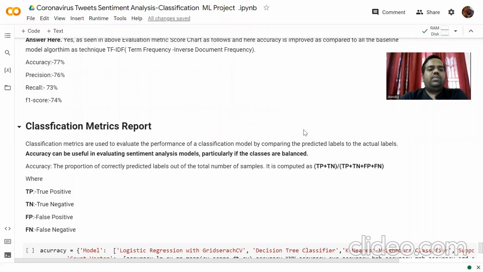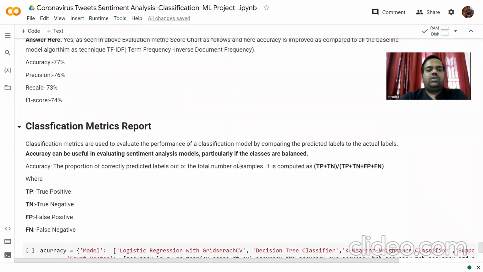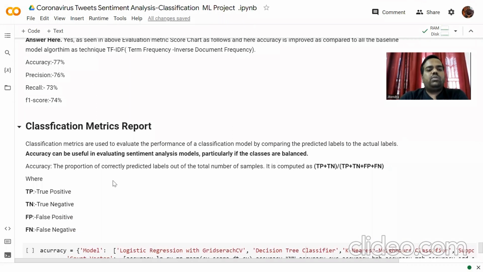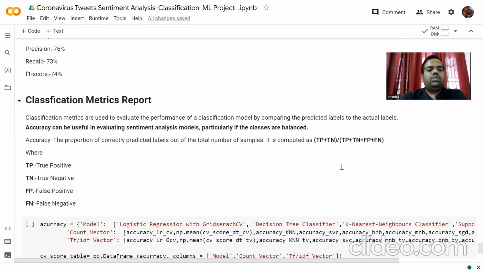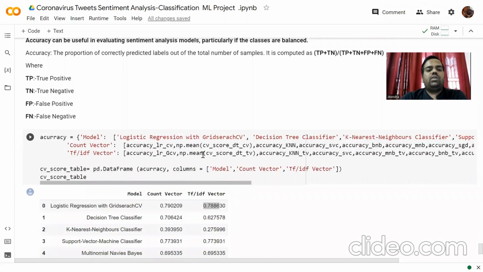Classification matrix report. Classification matrices are used to evaluate the performance of a model by comparing the predicted label to the actual label. Accuracy can be useful in evaluating a sentiment analysis model, particularly if the classes are balanced. So accuracy is very useful for classification modeling. Accuracy is the proportion of correctly predicted labels out of the total number of samples. It is computed by TP plus TN upon TP plus TN plus FP plus FN, where TP equals true positive, TN equals true negative, FP equals false positive, FN equals false negative. Here is the accuracy score chart.